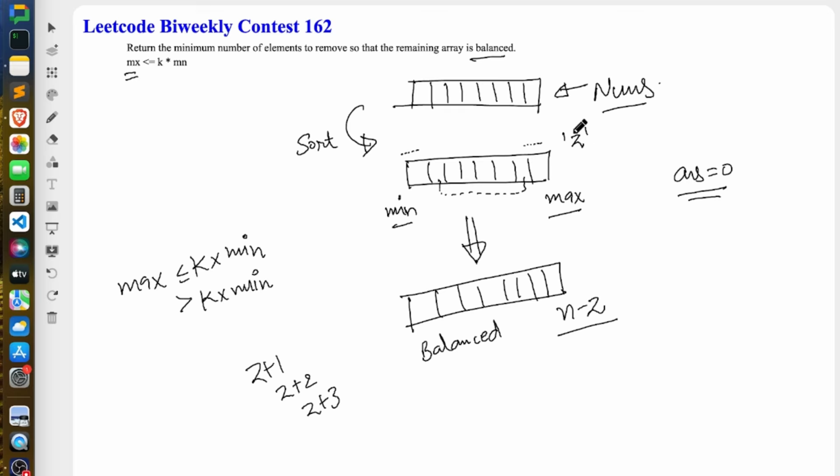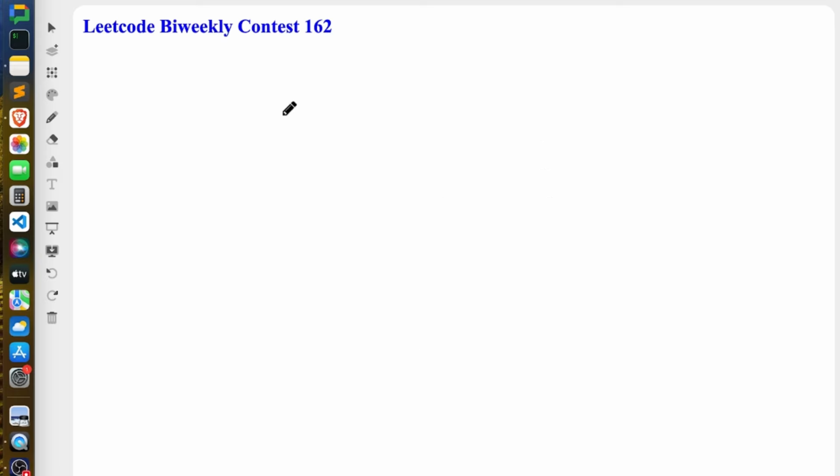If you remove z number of elements, your array is balanced. If you remove more elements, your array will always be balanced, right? So if you draw it on a number line, let's say for this z your array is balanced. We can clearly see that if you remove more elements, your array would still be balanced.